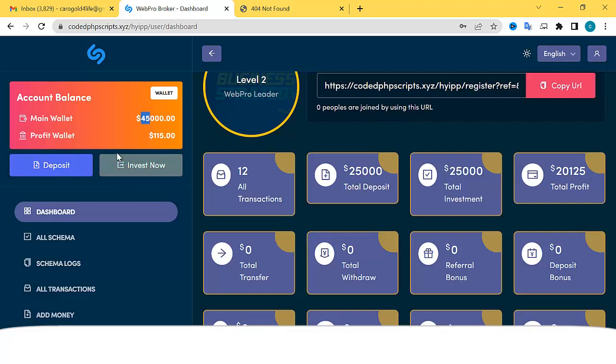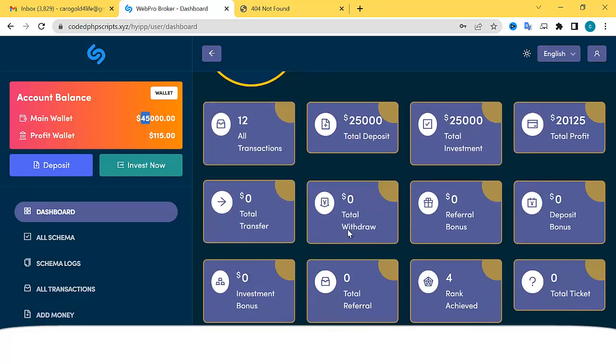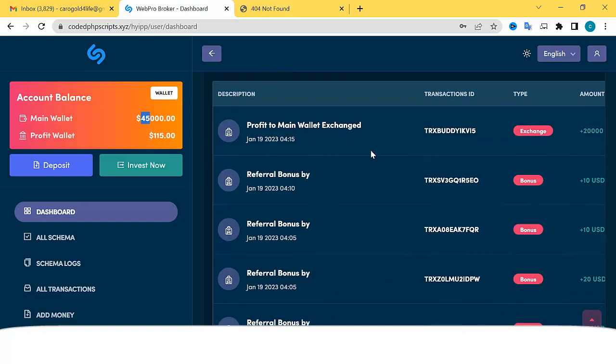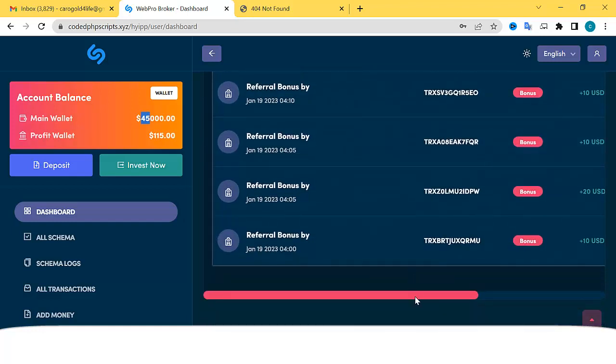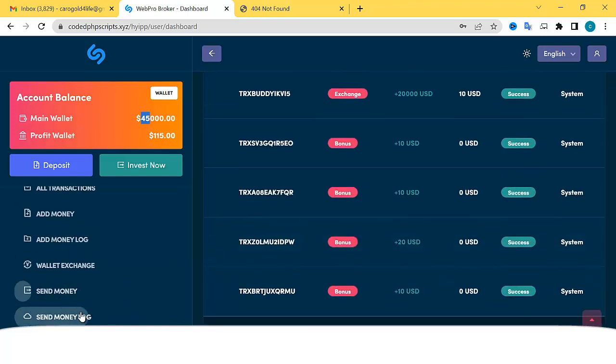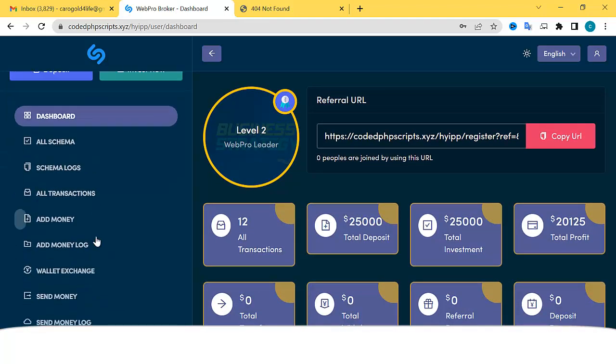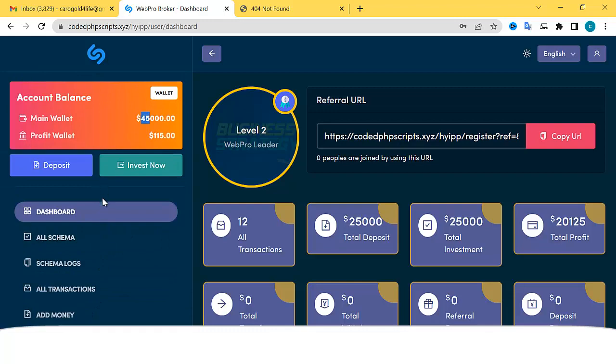45,000, right? It has made 45,000, and you can see his profit is about 20,000. He deposited 25,000. All his transactions, can you see that from here? You can see all of them right here, all his transactions. You can also see his deposit and his withdrawal, right?